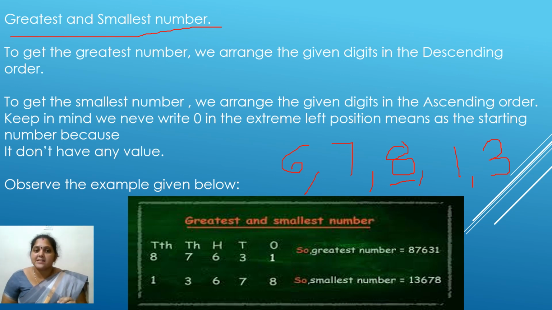So what is my greatest number here? My greatest number is 8, 7, 6, 3, 1. So 87,631 is my greatest number. Now I have to check what is my smallest number.